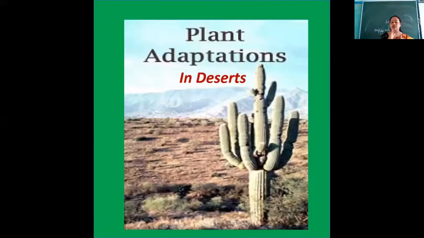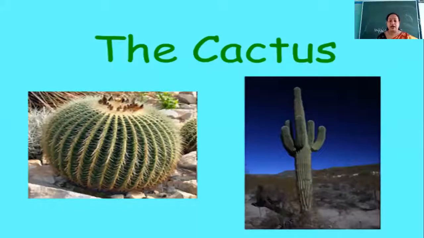These plants have the characteristic that they store water, and also if there is any chance of losing that water, that is prevented. This is the special characteristic present in desert plants. The desert plant cactus has certain characteristics which help it to survive in that particular condition.